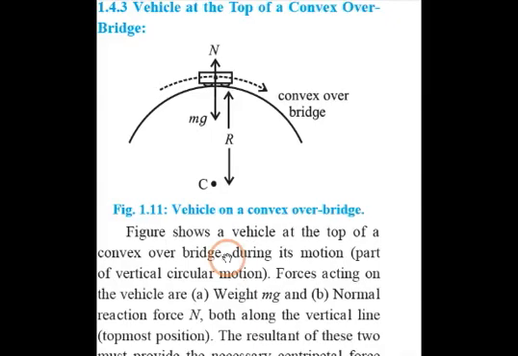We know that if this is in slow motion, then let's try to visualize that. Initially there are nearly horizontal circles. The linear speed is more for larger circles, but angular speed is more for smaller circles. This is as per the theory of conical pendulum, which we had already discussed. Now you can see everything in this diagram. This figure shows a vehicle at the top of the convex over bridge.